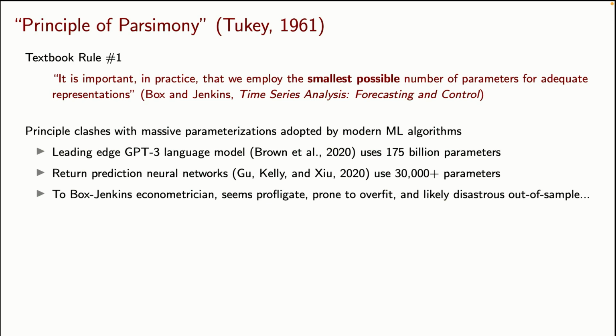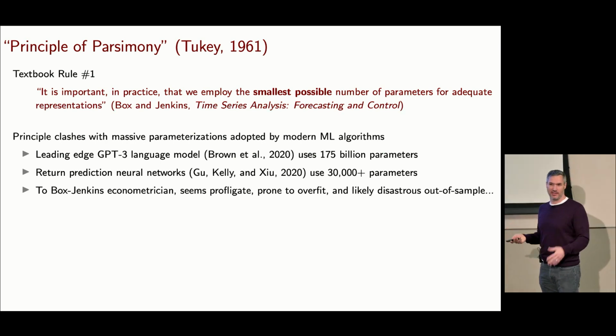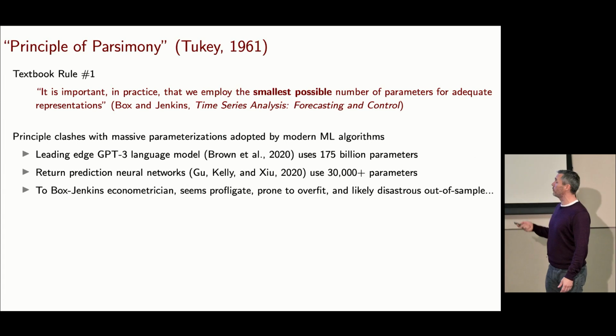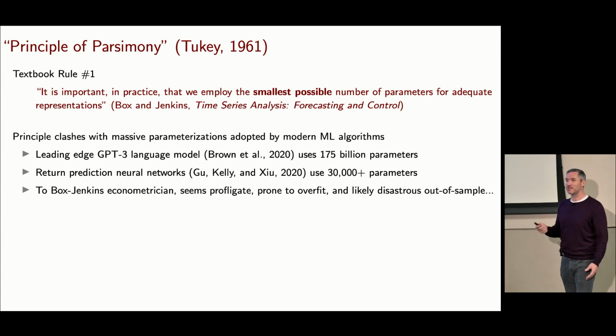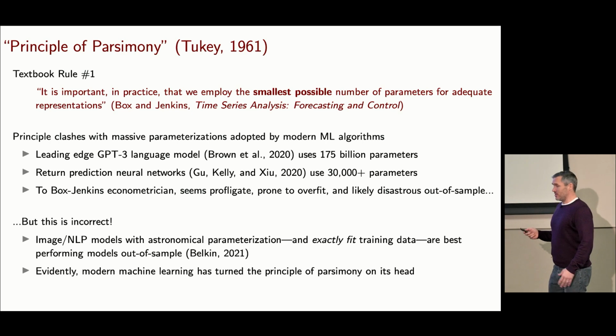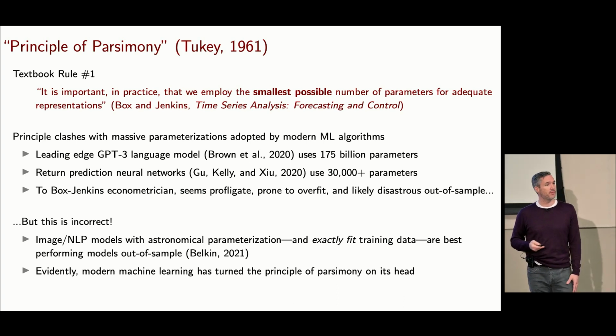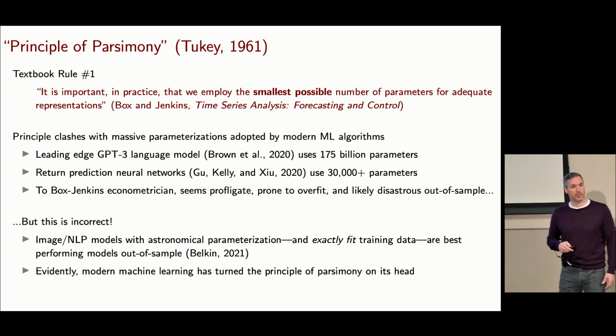You would think that to a Box-Jenkins econometrician, this seems sort of silly, profligate, probably prone to overfit and likely to be disastrous out of sample. Turns out this is totally wrong. It turns out that the bigger you make a model, the better its tendency to perform out of sample. And that's what this paper is about.